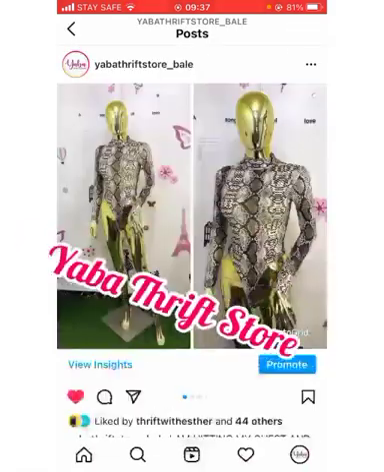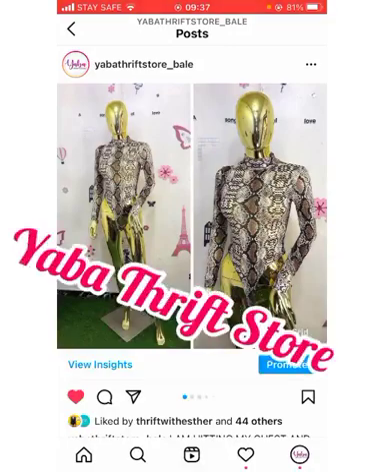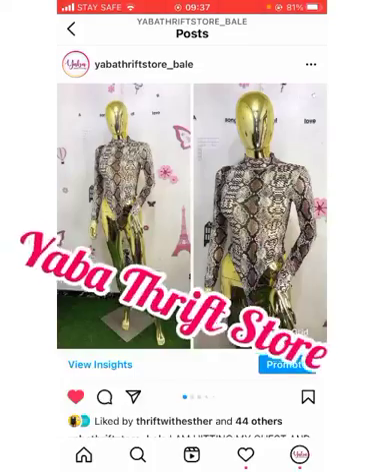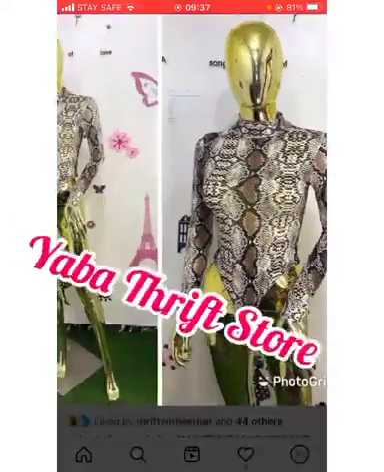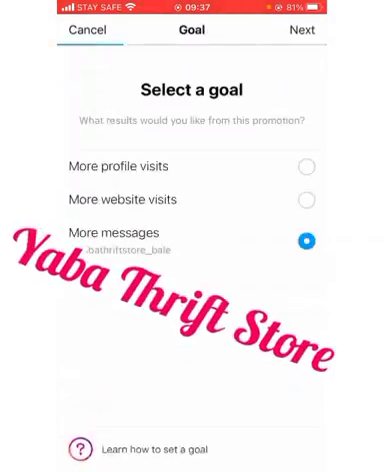Now, let's look at it. Let's say this particular bodysuit at the front is what I uploaded only, and this is what I am trying to sell. This particular one is what I am trying to sell. I click on promote and I click on more messages.